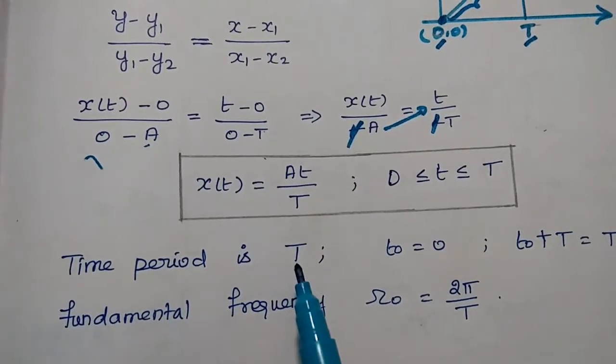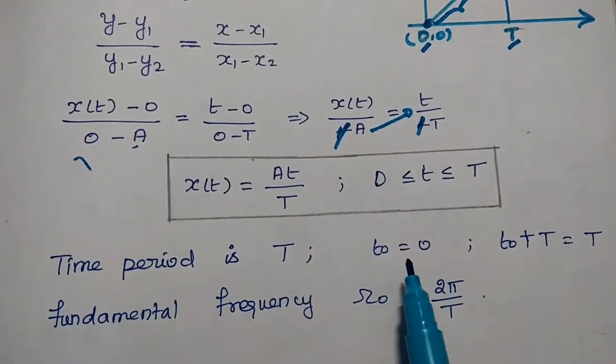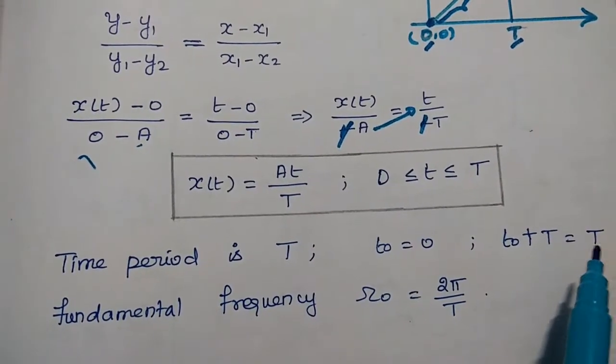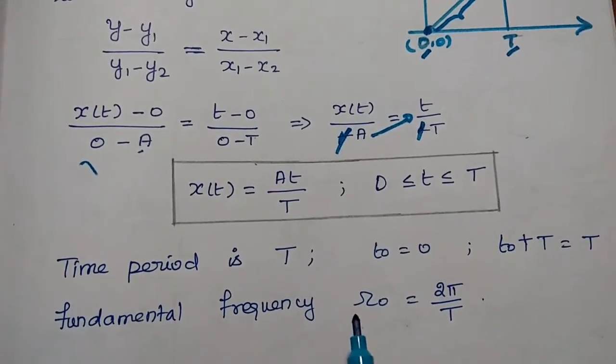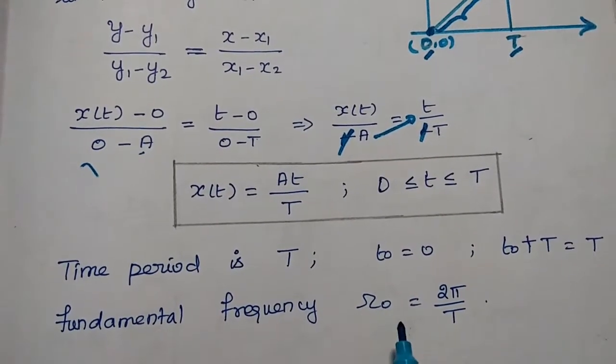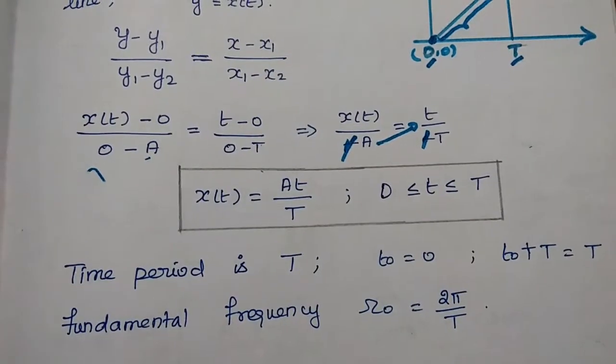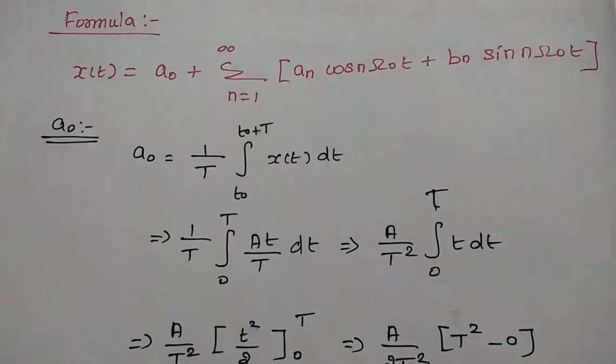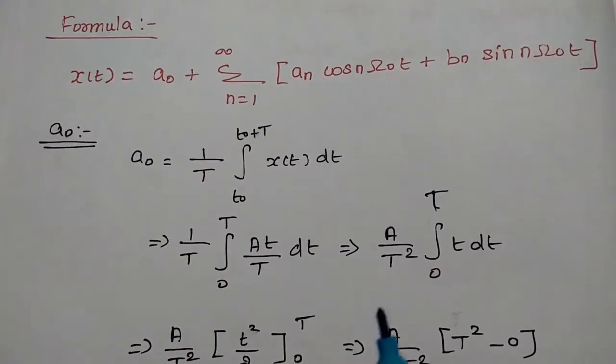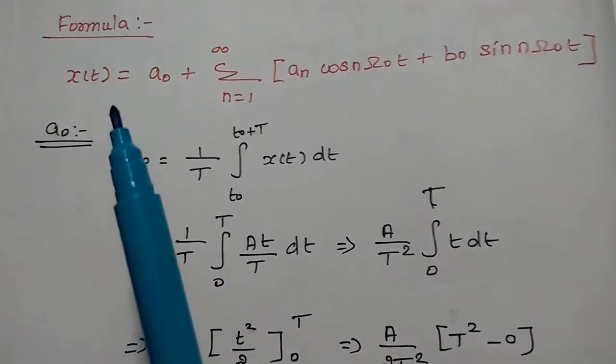So this is the mathematical representation of the given signal. Here the total time period is capital T, starting time is 0, ending time is capital T. The fundamental frequency formula is omega naught is equal to 2 pi by T. Okay. After getting the values, we have to write down the formula.